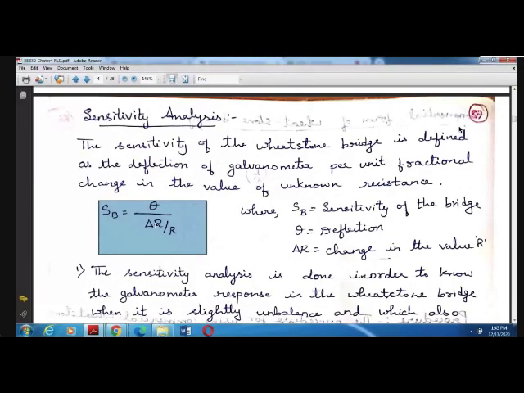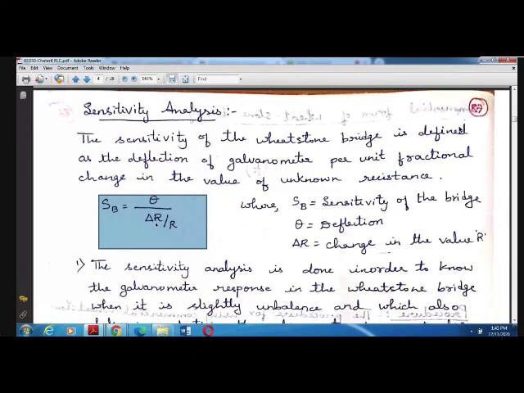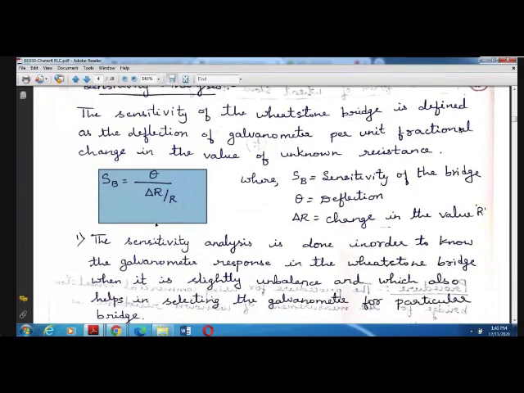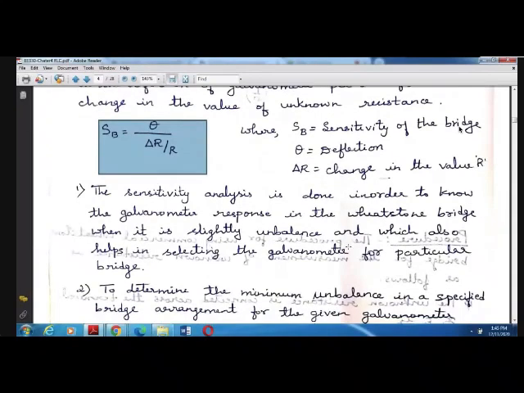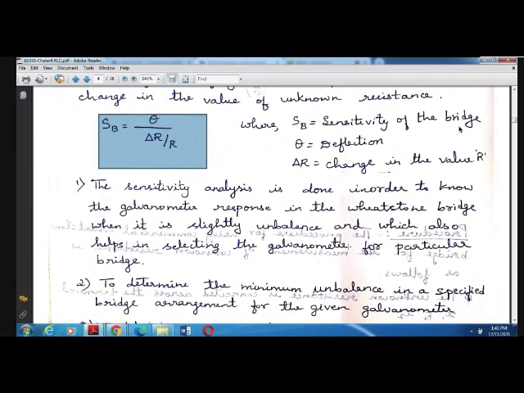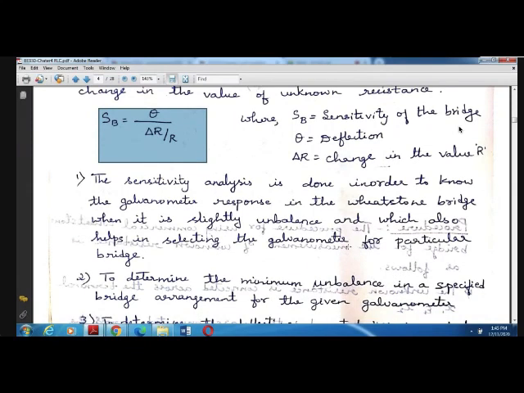It should detect that the bridge is not balanced, because a small change will also cause an unbalance in the bridge. That is what this sensitivity analysis is for. Using this, we can find out whether the galvanometer is working properly. Sensitivity analysis is done to know whether the galvanometer response in the Wheatstone bridge is appropriate when it is slightly unbalanced, and it also helps in selecting the galvanometer for the particular bridge. If you do the sensitivity analysis, you can determine whether the galvanometer is working properly or not.